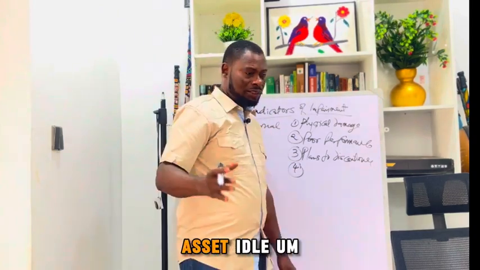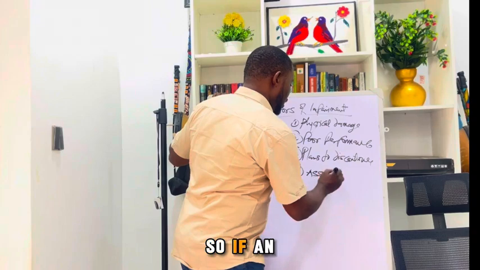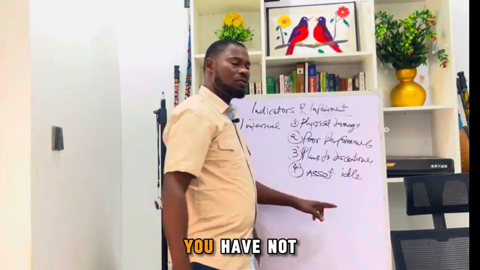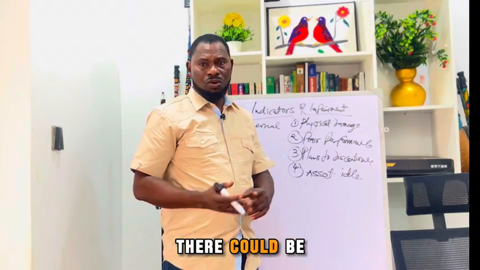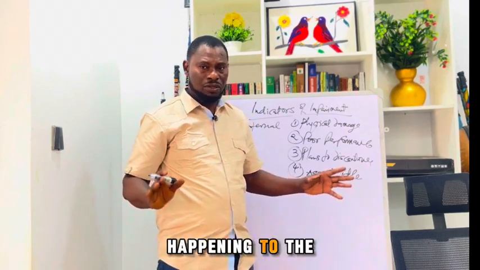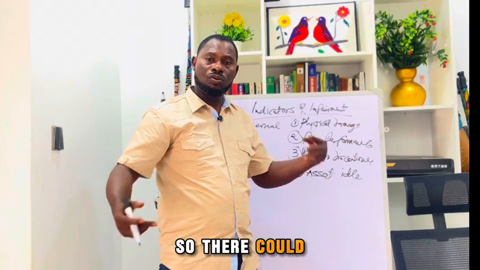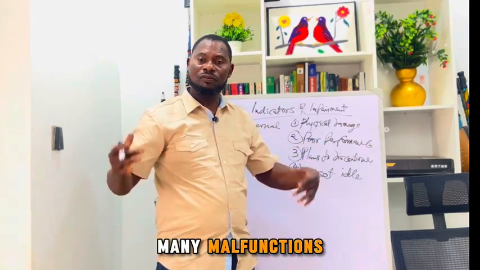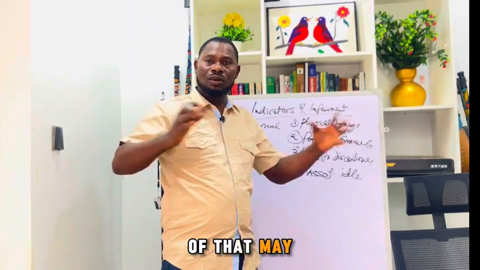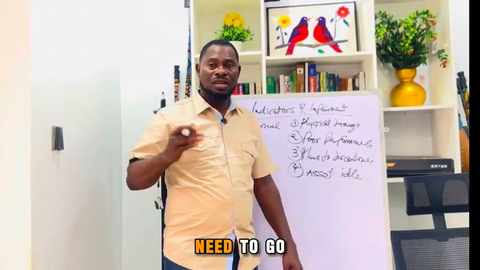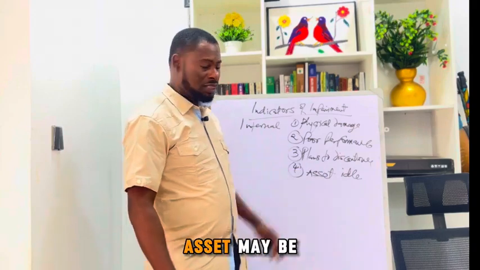Another one is asset idle. If an asset is idle, you have not been using the asset. The asset is just lying idle. There could be rust. There could be so many things happening to the asset because it is idle. An idle asset is not working the way it was meant to be. There could be many malfunctions. It is not exercising itself, so the lubrication it needs may not be working properly. So in that situation, you may need to go and test for impairment. That is also an internal indication that the asset may be impaired.